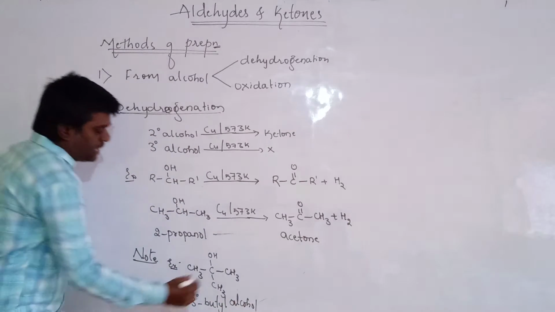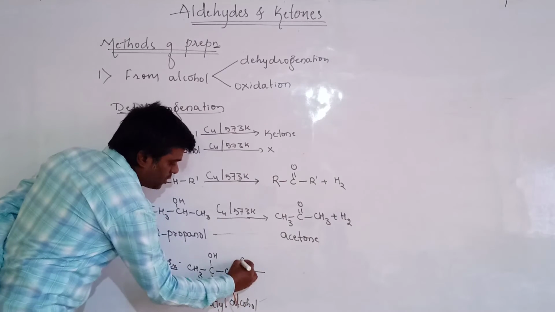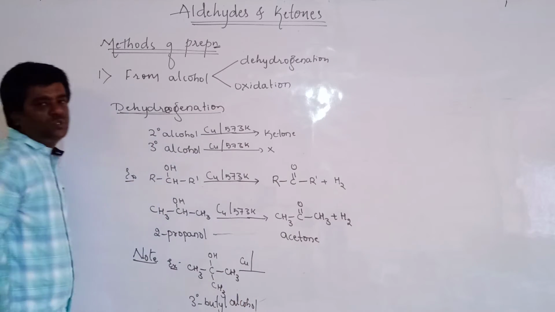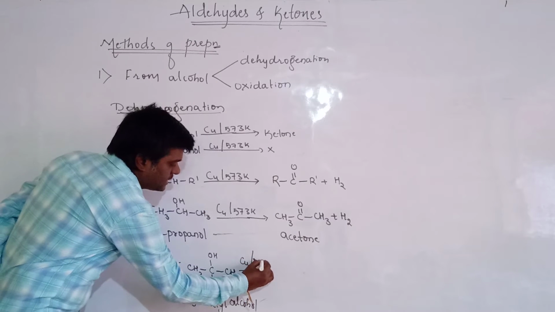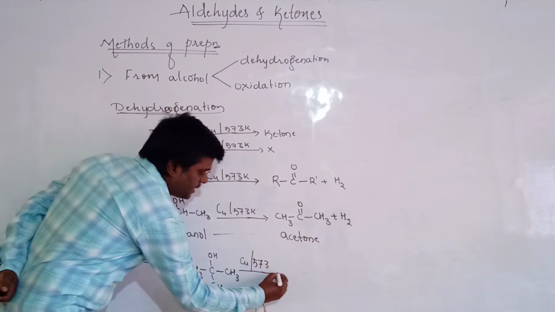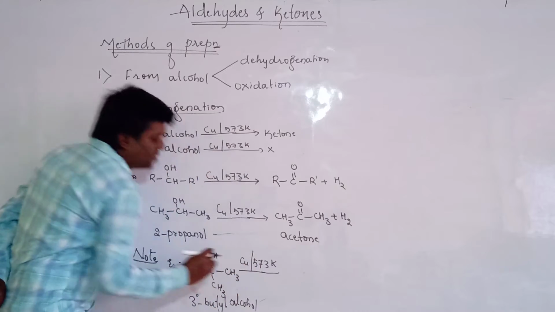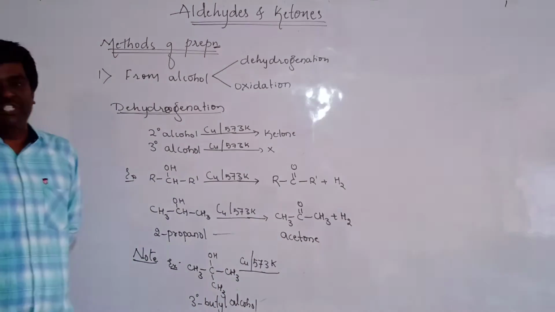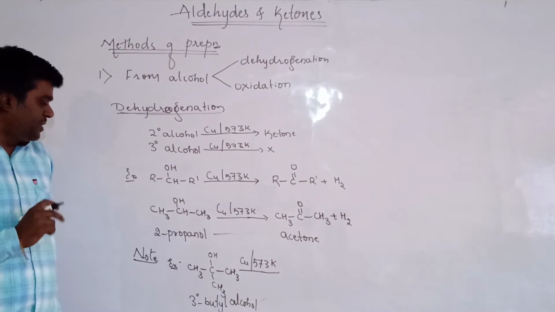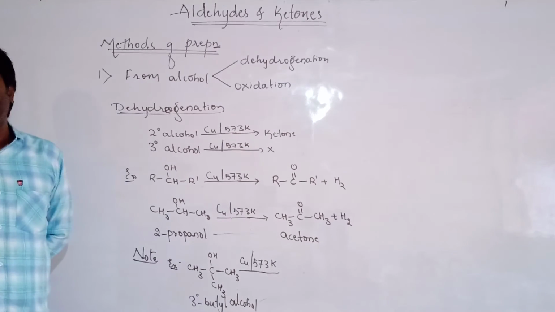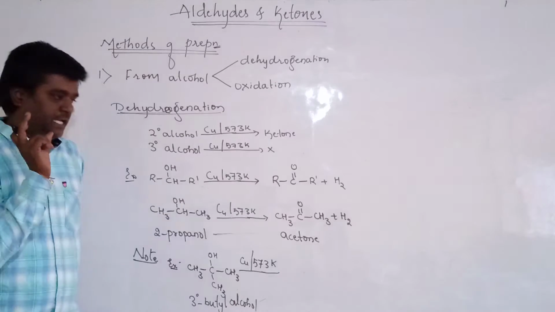When the vapors of tertiary butyl alcohol are passed through copper gauze at 573 Kelvin temperature, then it will undergo dehydration to form the unsaturated compound, that is called alkene.